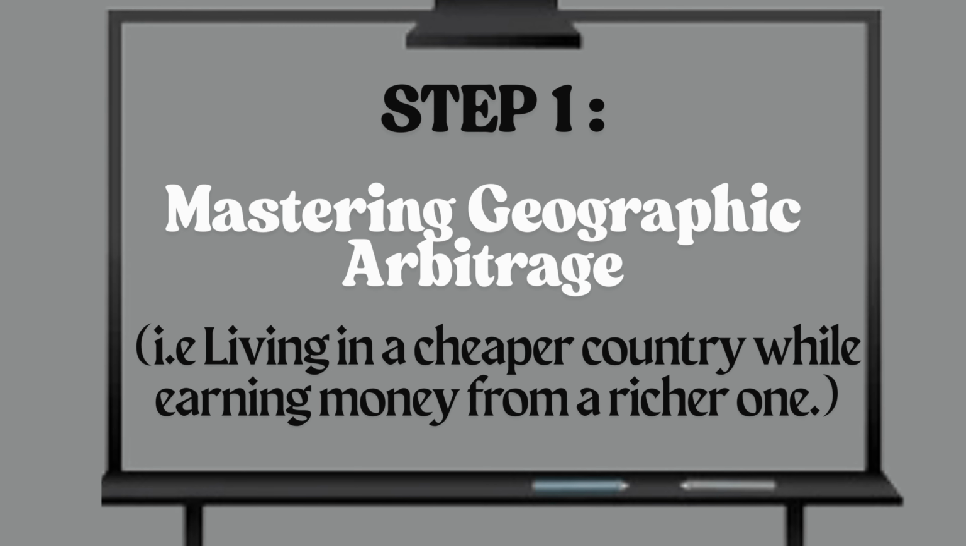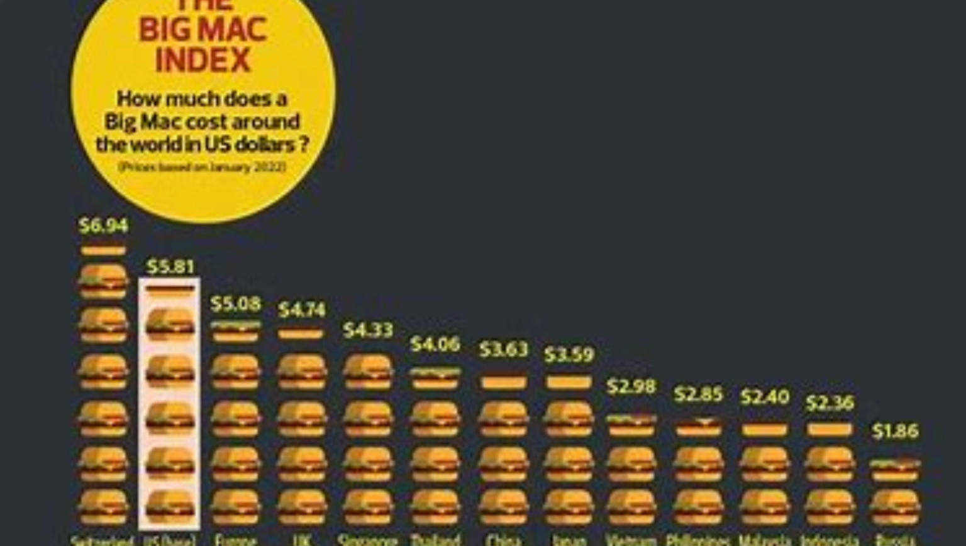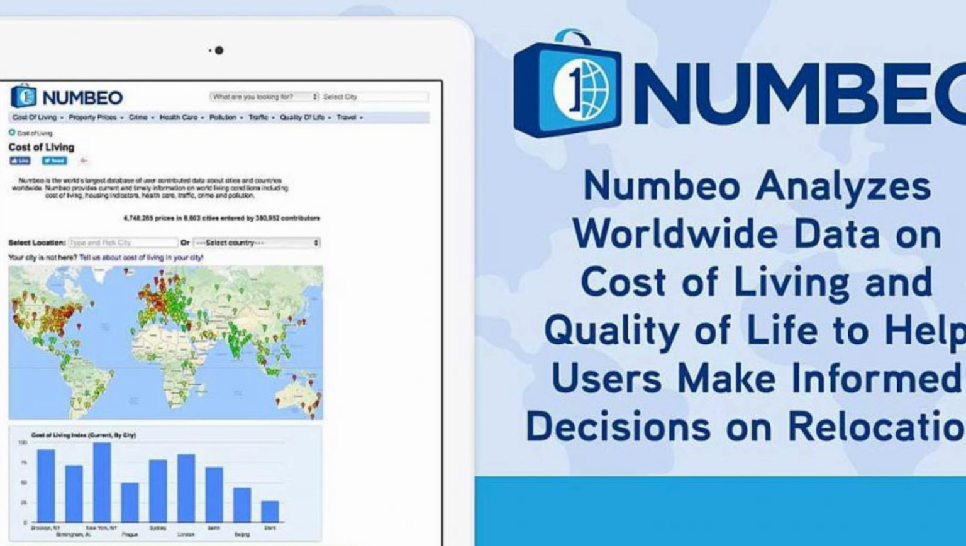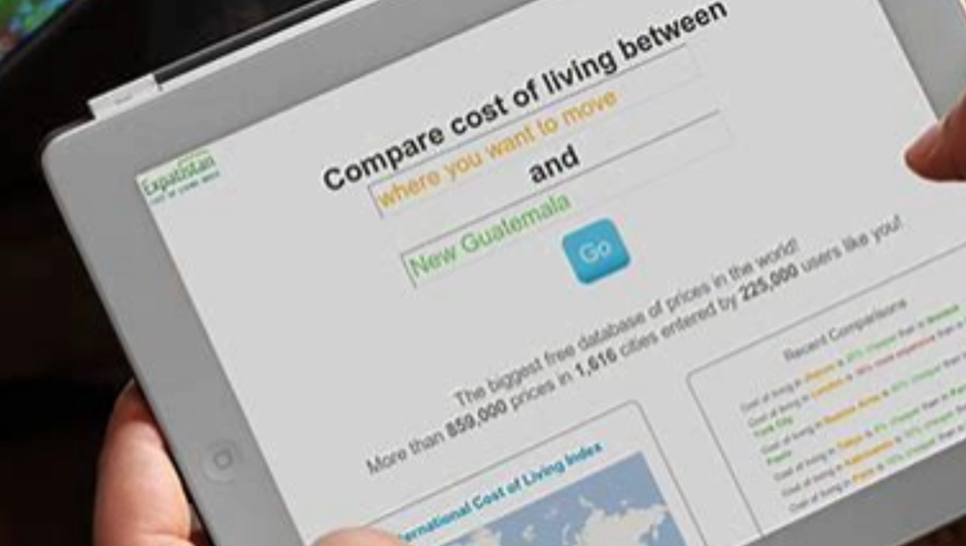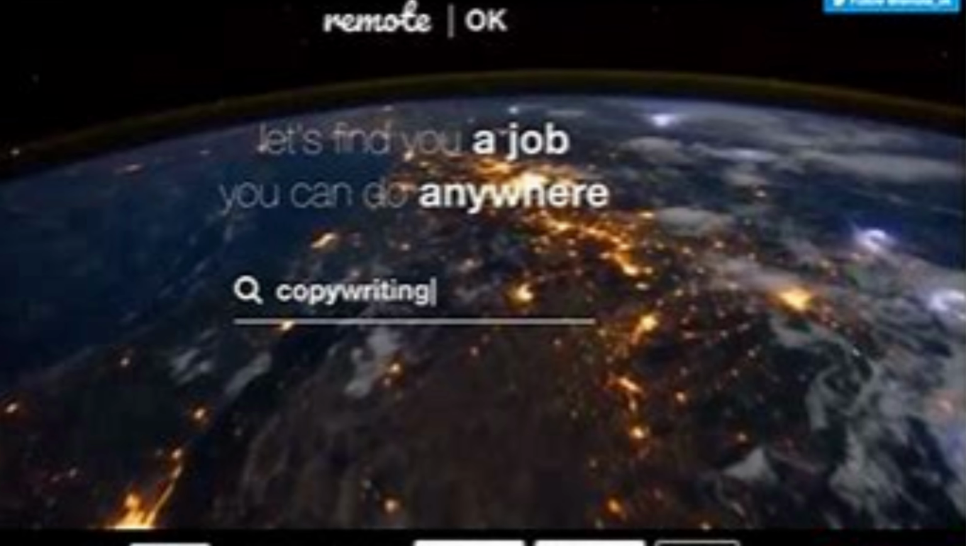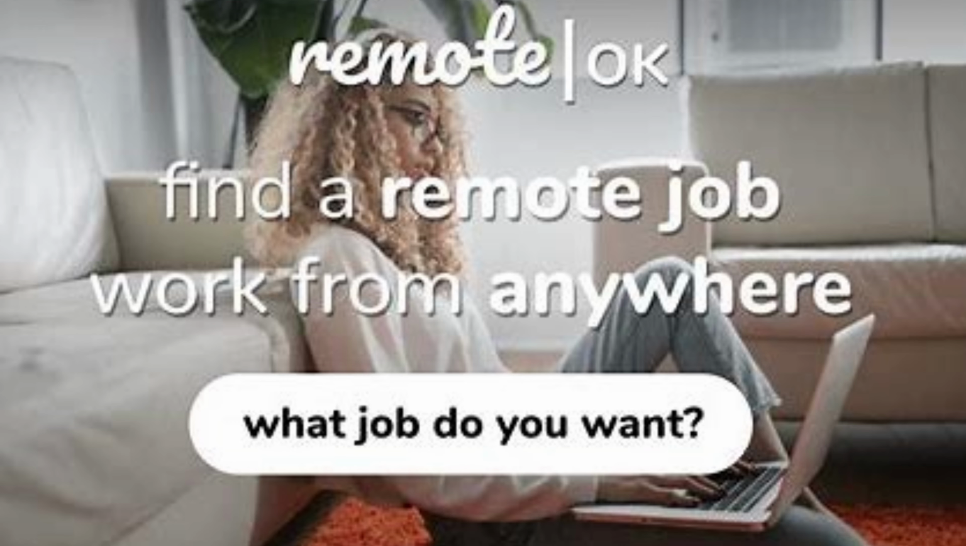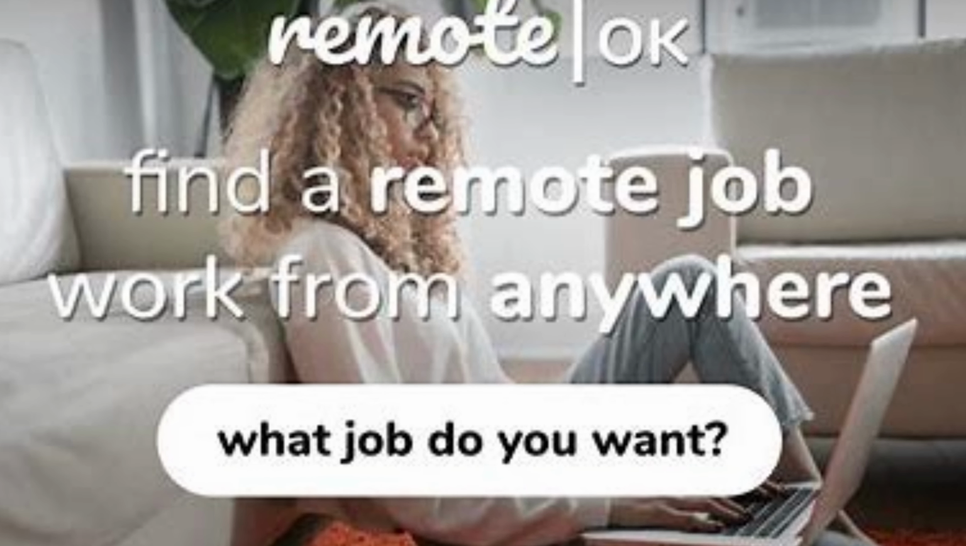Step 1. Mastering geographic arbitrage. Geographic arbitrage is the practice of earning in a strong currency while spending in a weaker one. To leverage this, choose destinations where your money goes further, yet the experience remains rich and safe. Explicit steps to do. Use tools like the Big Mac Index, Numbeo, or Expatistan to compare cost of living data across countries. Use platforms like RemoteOK or We Work Remotely to find remote jobs that pay in USD, Euro, or